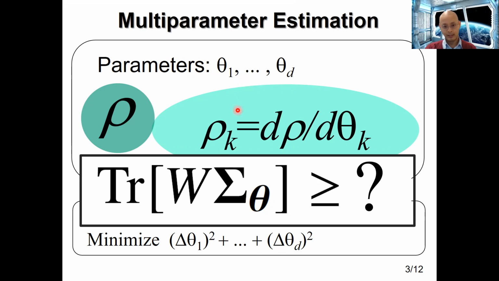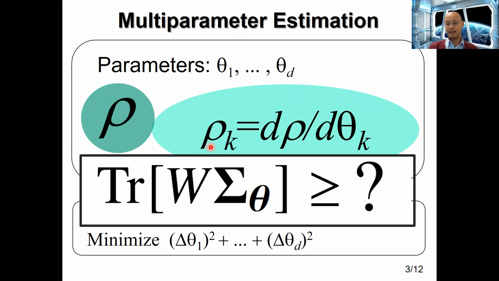And in particular, we want it to be maximally sensitive, and we want a probe state that's very sensitive to these parameters. Because in quantum metrology we are interested in issues of sensitivity, it is important to compute the derivatives of this probe state with respect to these parameters. And we denote these derivatives as follows.